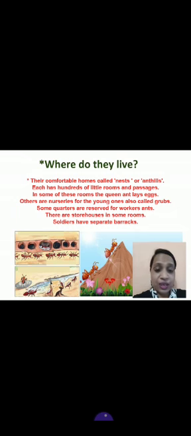So can you see in this small ants hill how many rooms? There are more than 100 rooms. Some rooms are for queen ants, some for nurseries, grubs, some for soldiers, some for cleaners, some for workers, where they all keep working and live their life comfortably.